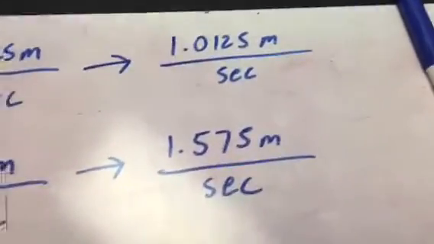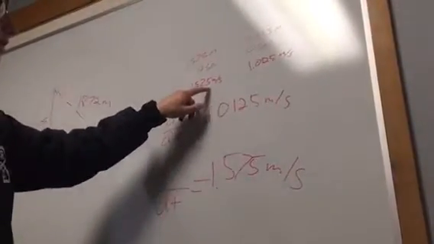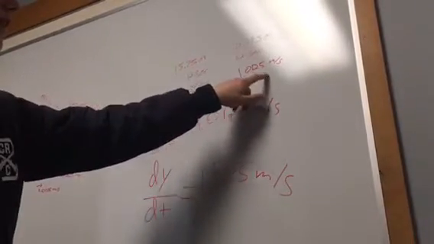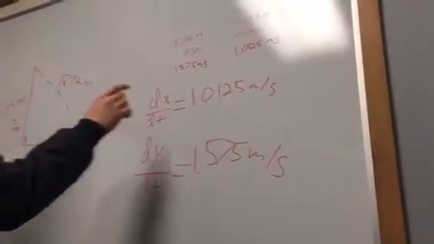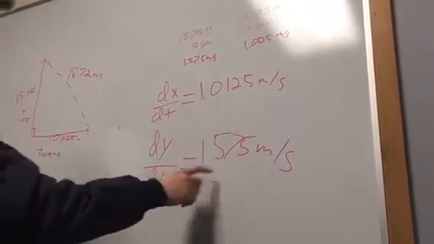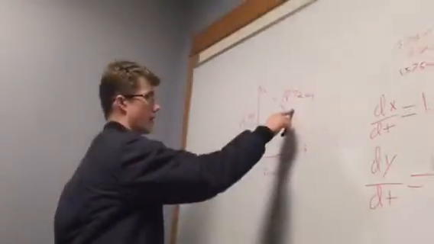So we did this math over here. And we found that the meters per second we were doing is 1.575 for Cal, the elite runner, and 1.0125 for me, the slow runner. So now I work this out, and I find that dx over dt is this, dy over dt is this. This is me, this is Cal. We are walking at constant speeds during our strenuous workout of 10 seconds.